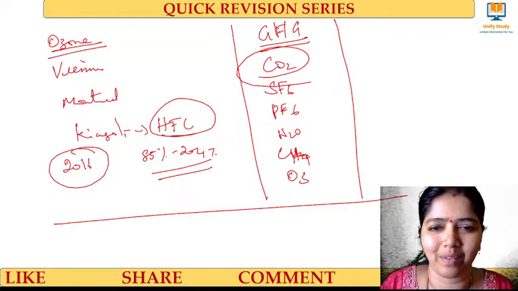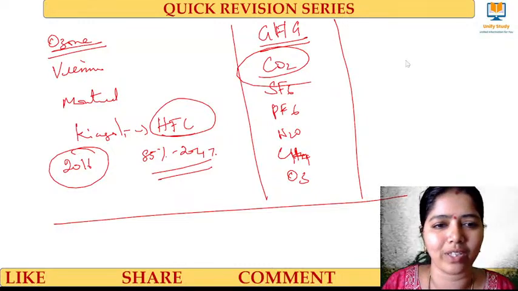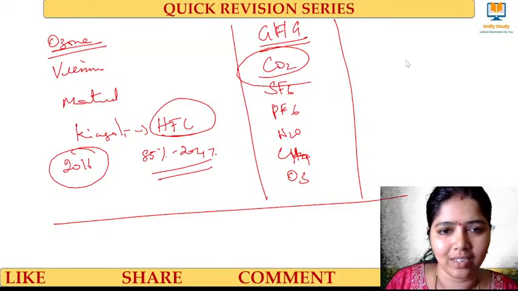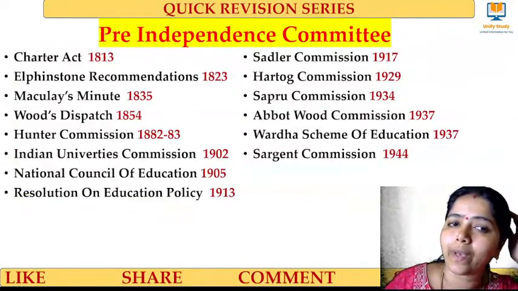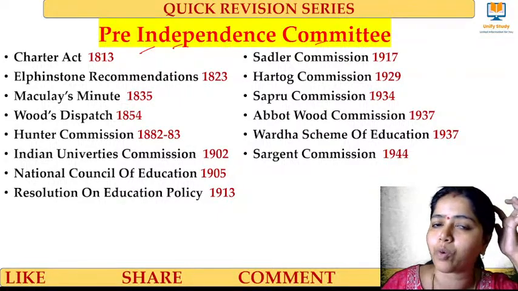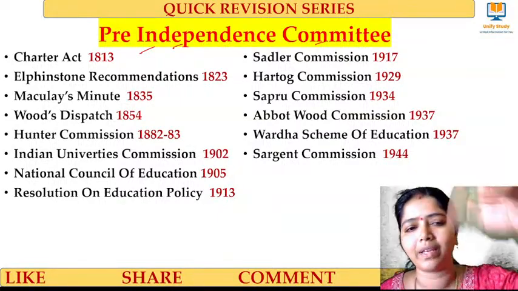It's been too much time. Already it is 10:46. I'll just be giving you a quick glimpse of the Pre-Independence Committees and Post-Independence Committees, so that it will be easy for you.